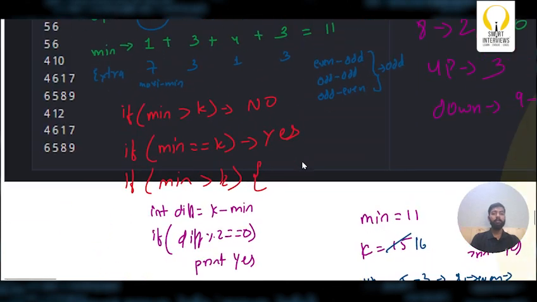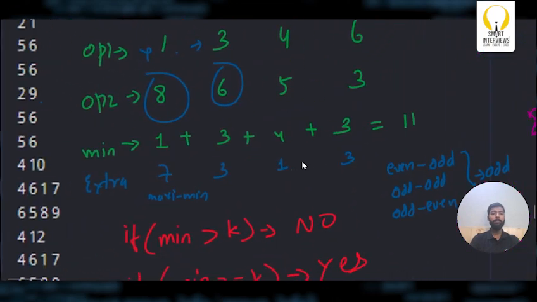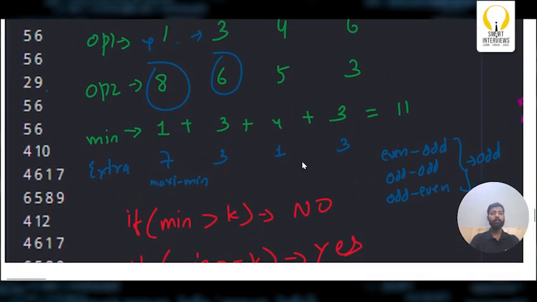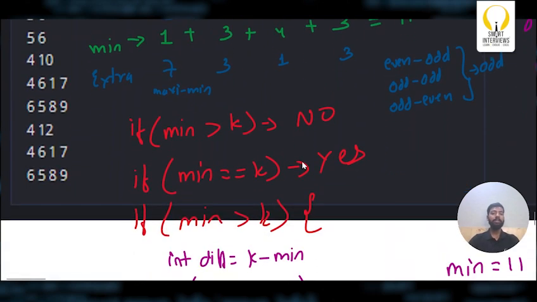Let me revise it. First step is to find the minimum number of moves. We'll take the minimum of both the operations. Now we'll find the total minimum number of moves required to convert A to B. If the minimum number of moves is greater than k, we can never convert A to B, so I'll simply print no. If they are equal, we'll simply print yes. If they are less, we need to look further.